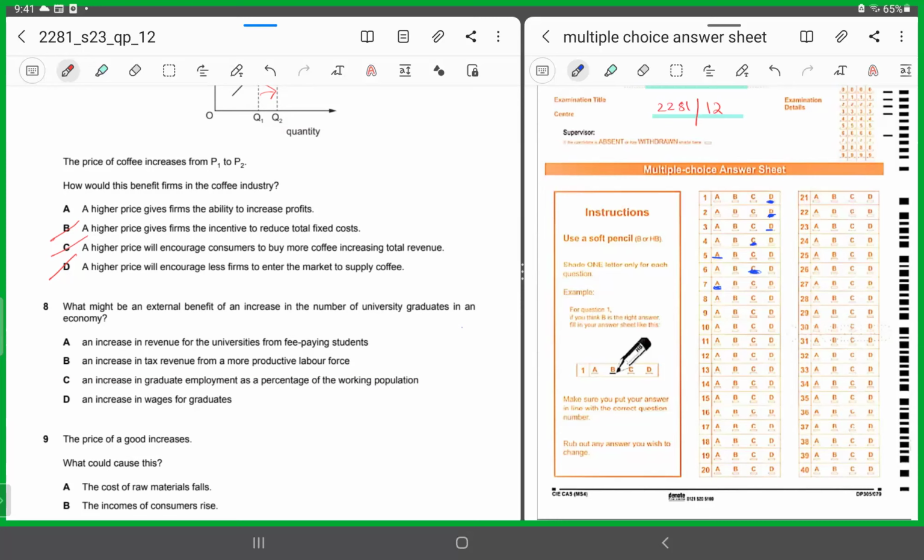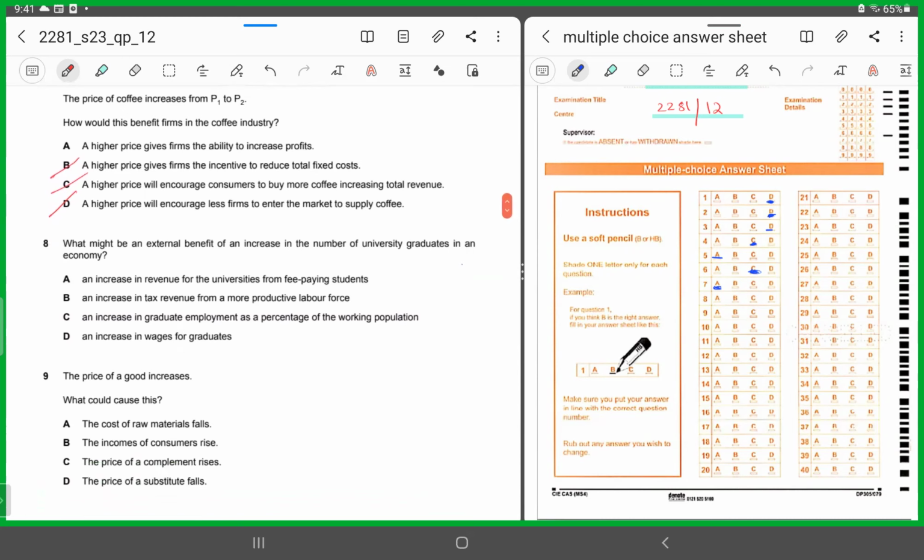So now they are saying if there is an increase in the number of university graduates, what could be an external benefit? A, an increase in revenue for the universities from fee-paying students? No, this would be a private benefit to the universities. So this is not an external benefit. B, an increase in tax revenue from a more productive labor force? All right, let's see. C says an increase in graduate employment as a percentage of the working population. D, an increase in wages for graduates. Again, this is a personal benefit. C is also not going to be the correct one. It has to be B.